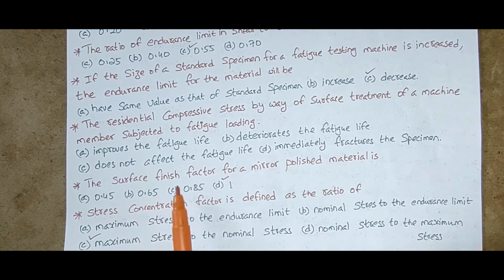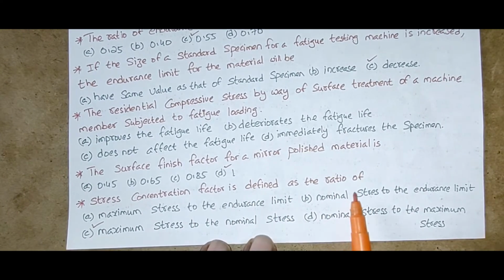The surface finish factor for a mirror polished material is 0.45, 0.65, 0.85, or 1. The answer is 1. Stress concentration factor is defined as the ratio of maximum stress to the endurance limit, nominal stress to the endurance limit, or maximum stress to the nominal stress. It is the ratio of maximum stress to the nominal stress.